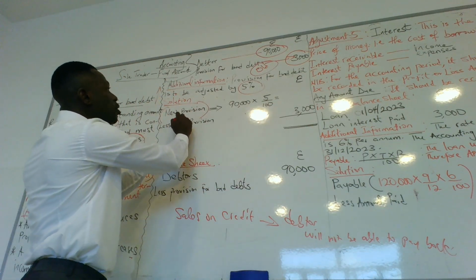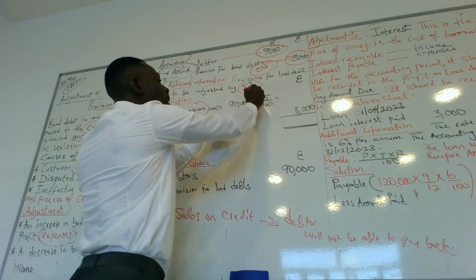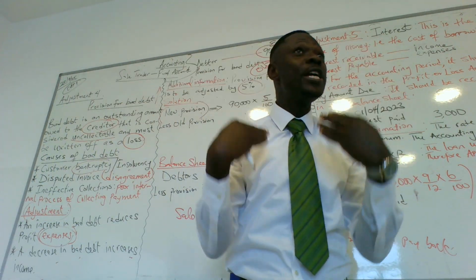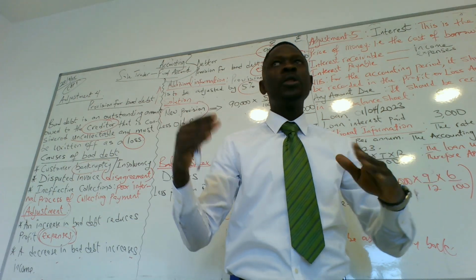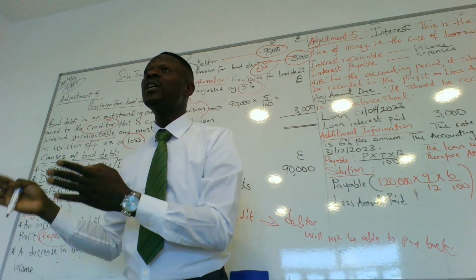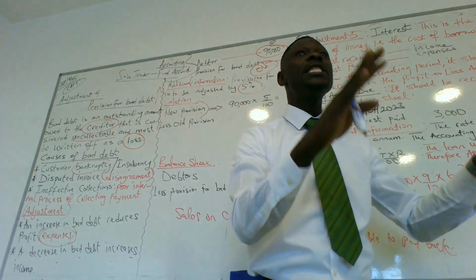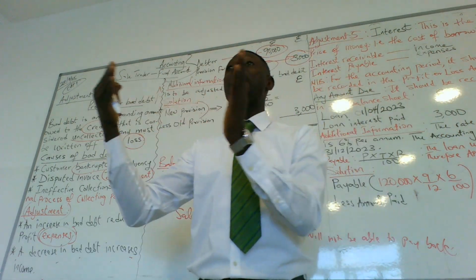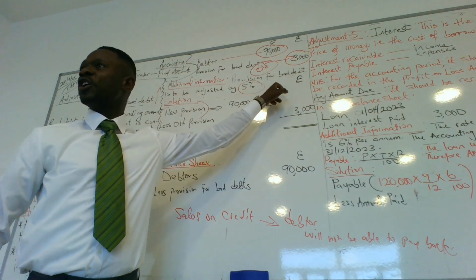So the new provision is based on the amount of debtor, because we are making provision based on those that are owing us, yes or no? We're not just making a provision because we have to. We are making a provision for bad debt because some customers are owing the business, and these customers have to pay back. In case they don't pay back, we have to make adjustments.